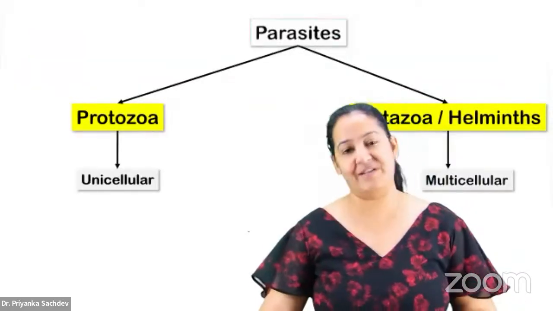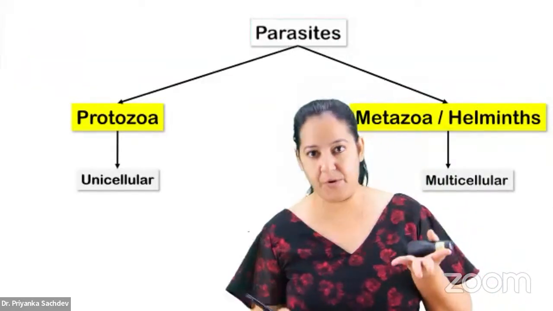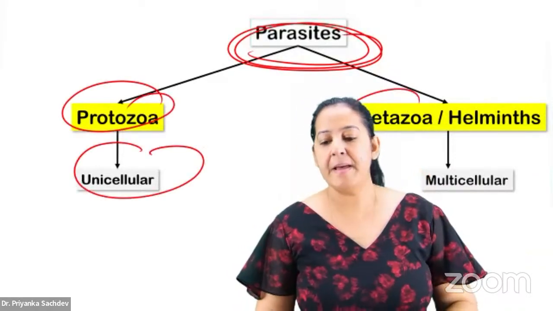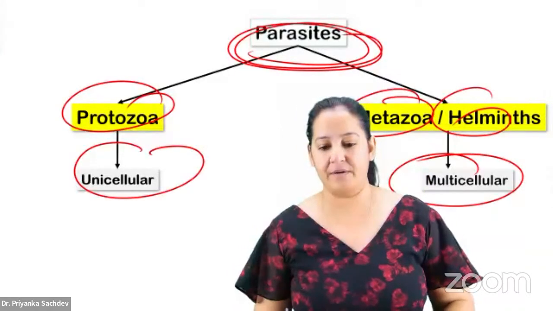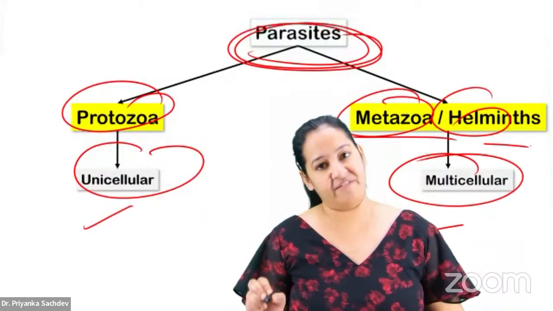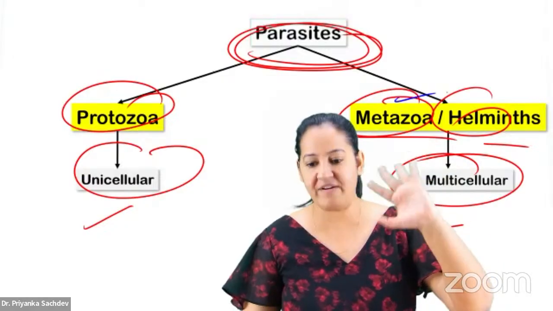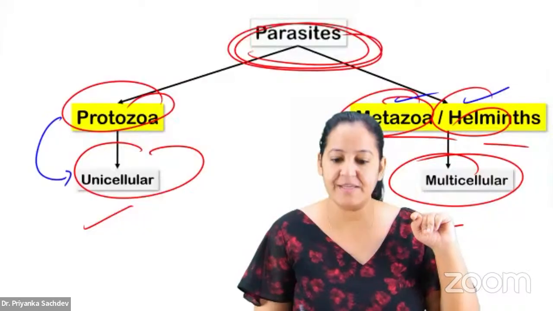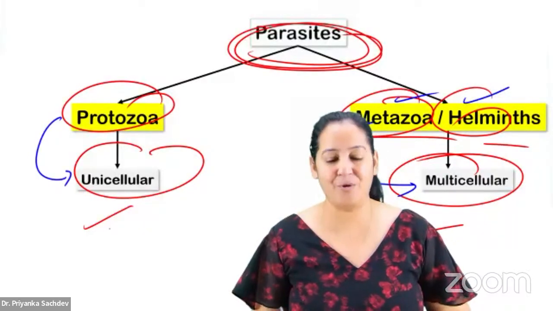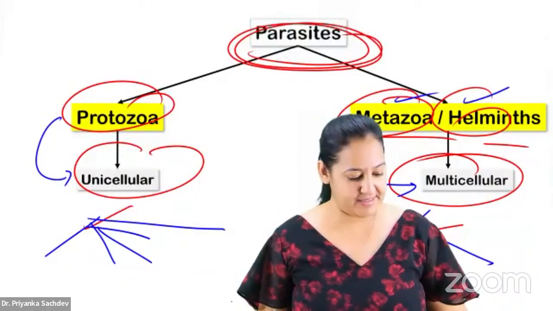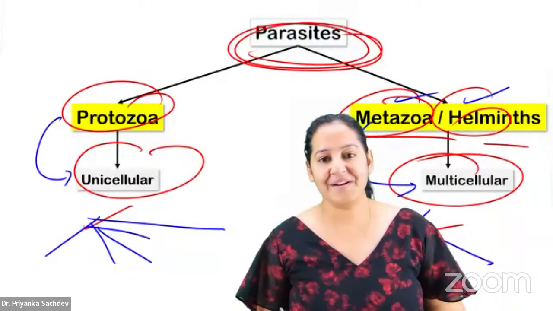Now you have to learn the classification. Have a look at the classification. I guess you already know. Parasites are of 2 types. Protozoa are unicellular, metazoa or helminths are multicellular. Metazoa and helminth are one and the same thing. Protozoa are divided into 5 categories, and metazoa are divided into 3 categories. Okay, got it? So what are the 5 categories?